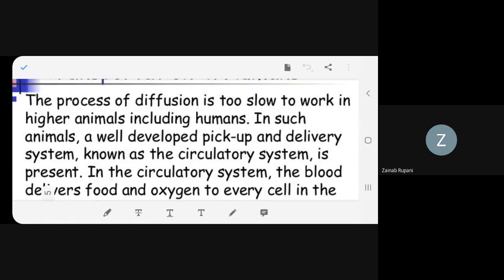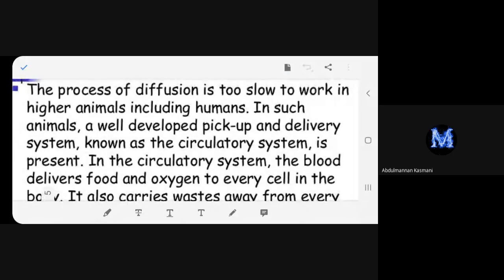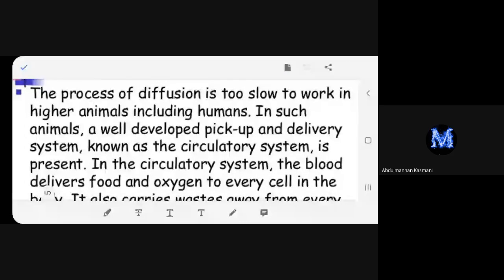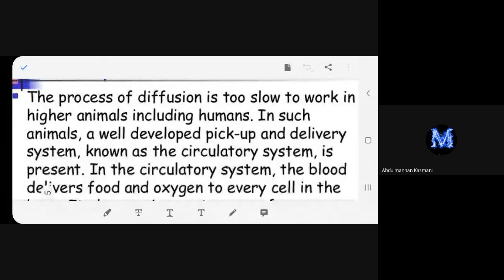Hello, any problem? No, ma'am. Now, in this condition, we don't get diffusion in humans. It's next to impossible. We get diffusion in amoeba. Have you heard about amoeba?